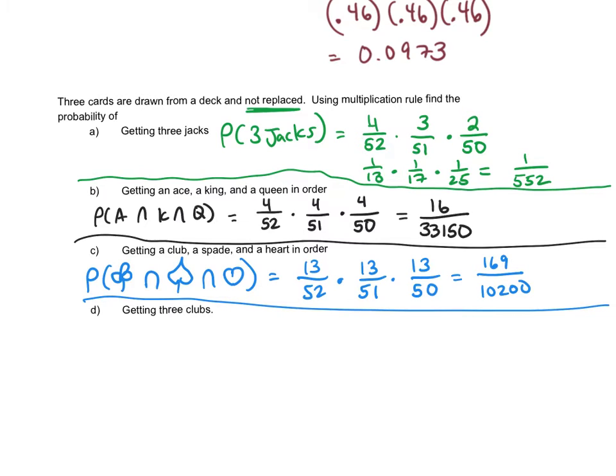All right, finally, we want to get 3 clubs. So we want to get a club and a club and a club. And again, remember, we're not putting the cards back. So 13 out of 52, that's fine. That doesn't change much from the previous problem. But now we want another club. Well, there are only 12 clubs left because I've already pulled one out. We're assuming given that's already occurred. Times 51, and then 11 out of 50.